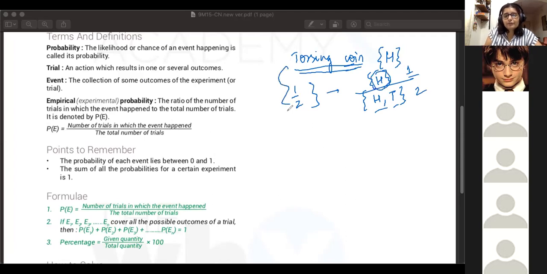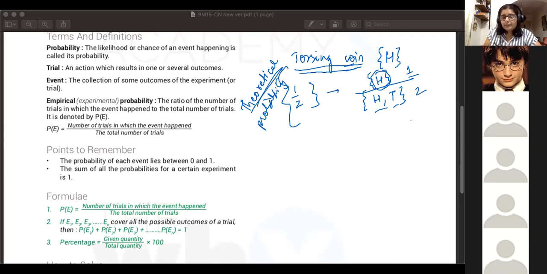So this sort of calculation, this particular probability value, is called theoretical probability. Theoretical because you're not doing the experiment to figure out what the probability is. You're putting it on paper and mentally calculating it. So theoretically, the probability should be 1/2, right?